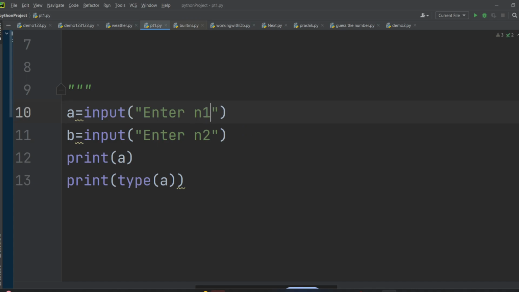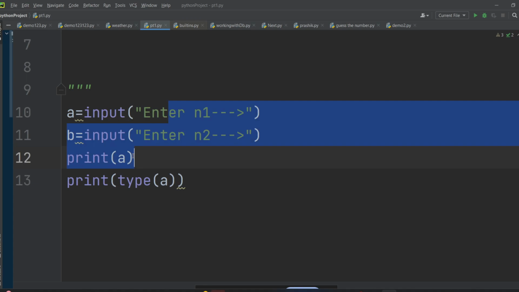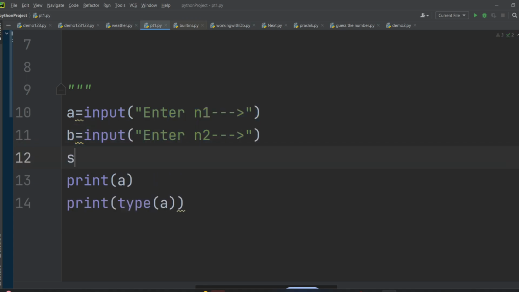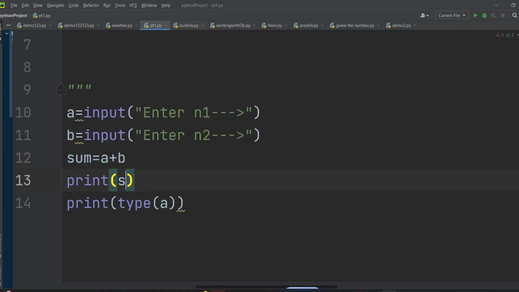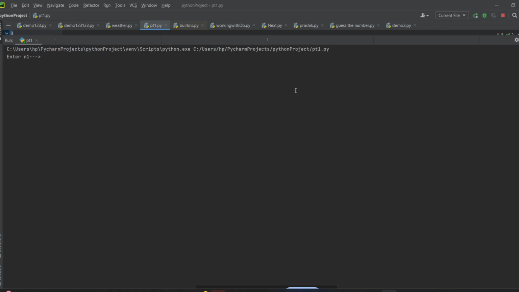Fine. So here I will make some formatting so that it will look like, yeah, it is a number. Okay, so enter number 1, enter number 2, and after that I will do sum is equal to a plus b, and I will print sum. After that I will print the type of sum. Let's see what will happen. So it will do a concatenation operation.